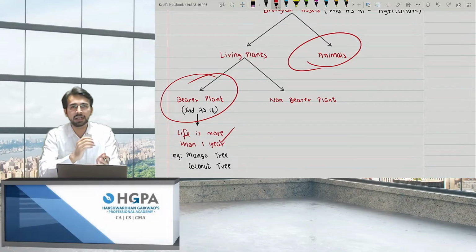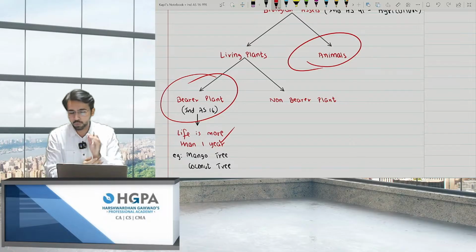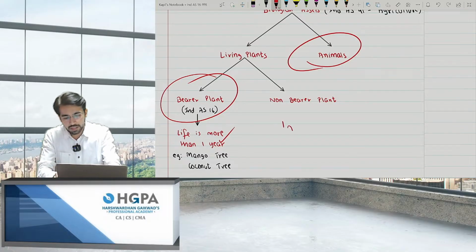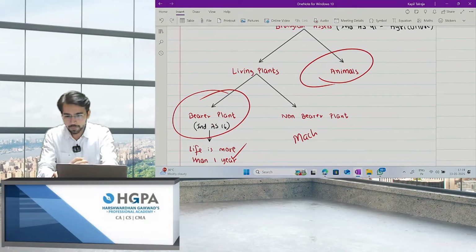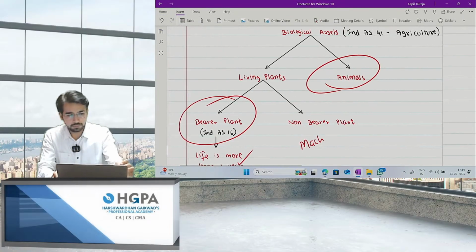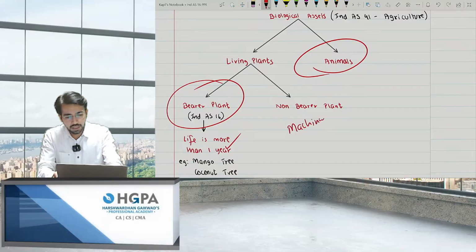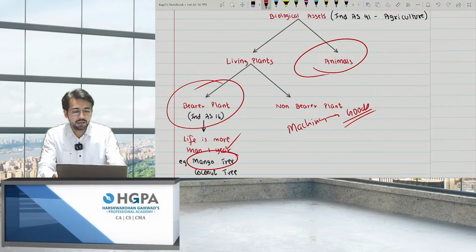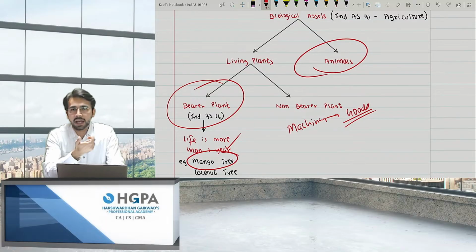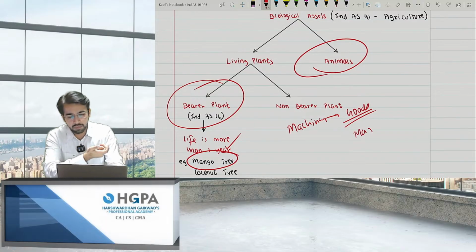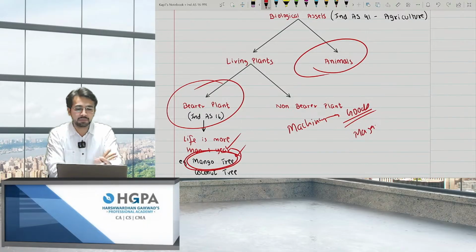Now, why are these covered in Ind AS 16 and why not in Ind AS 41? What is the exact reason? See, if I have a machinery, it will produce goods for me, right? Same example, mango tree. Let's say I have a fruit juice company and I also make a mango drink. Obviously I need mangoes, and this mango tree is acting as a machinery for it, and therefore it is covered under Ind AS 16.